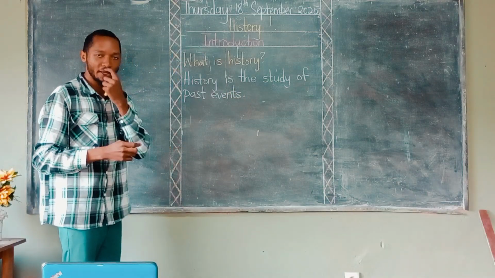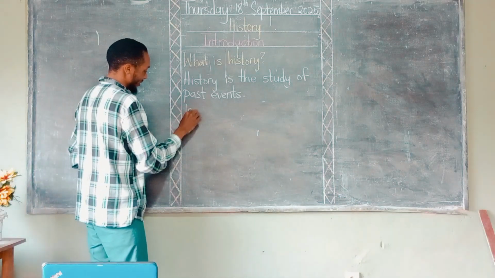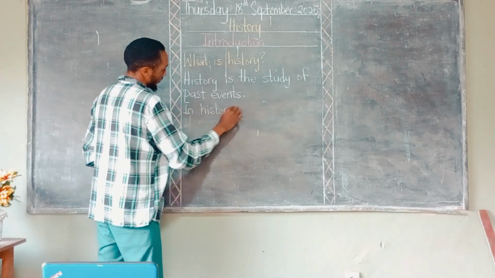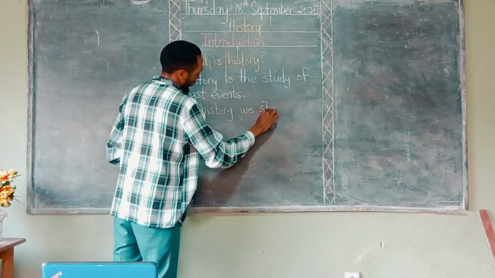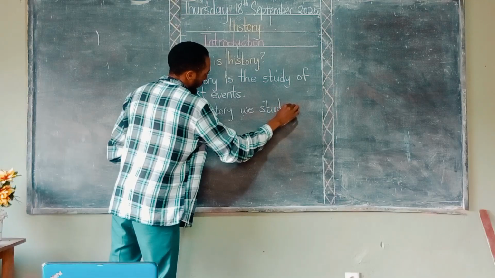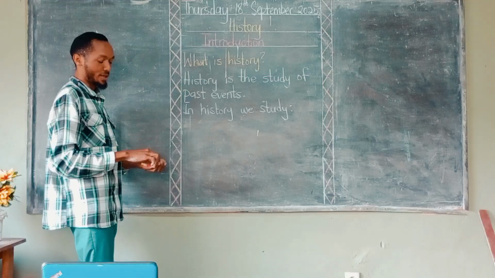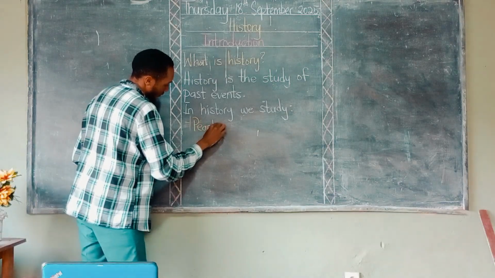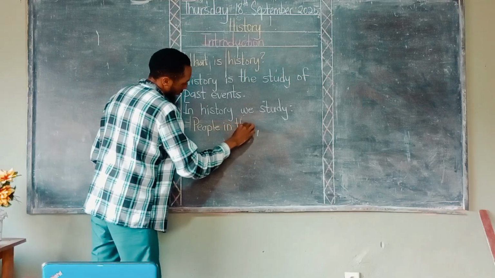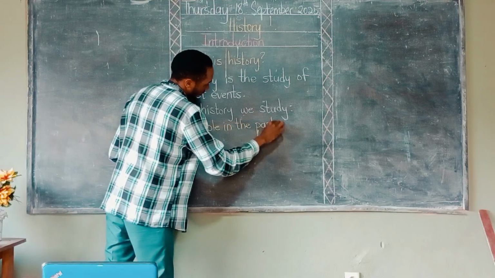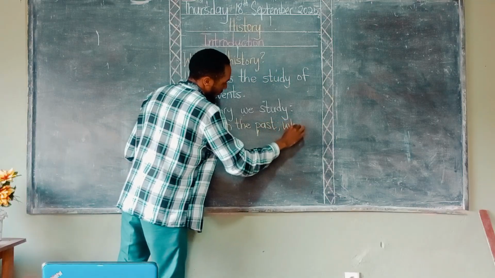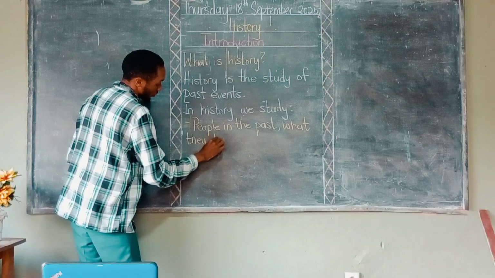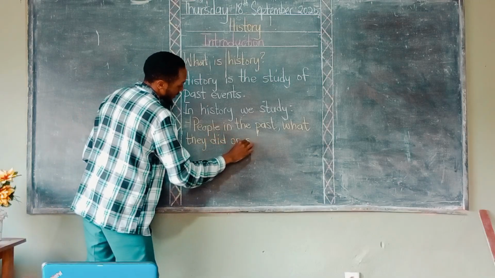What do we say we study in history? In history, we study, number one, people in the past, what they did or said.